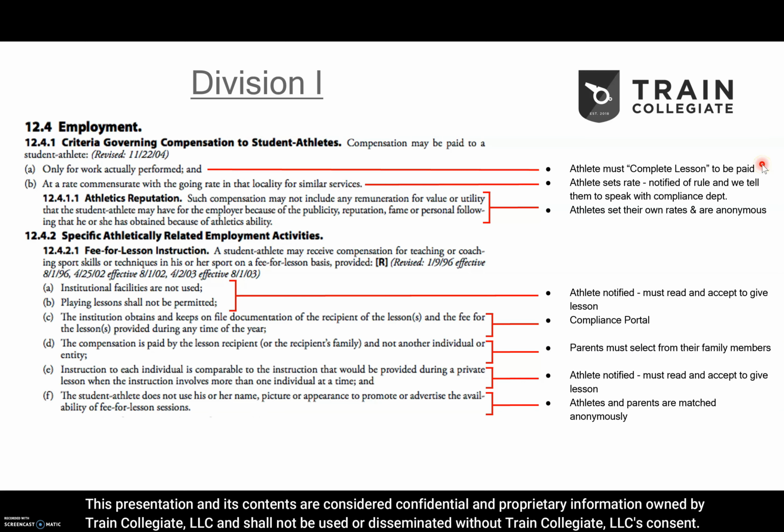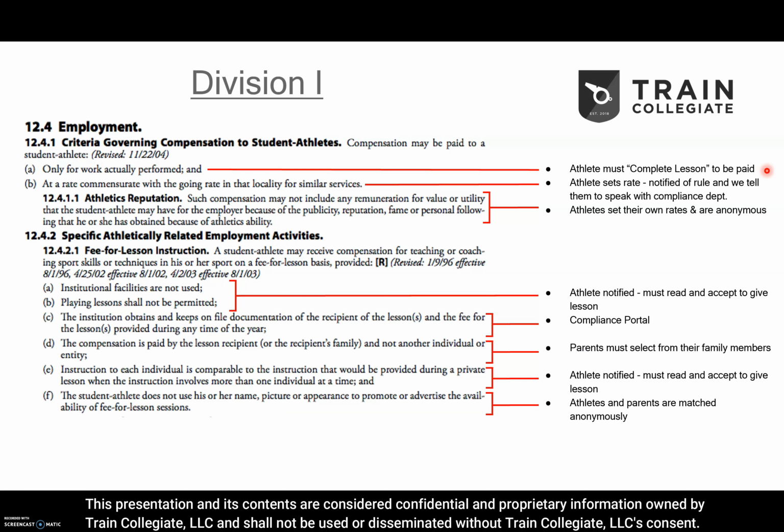Starting with the rules themselves, I'll start with Division I on this slide and move to Divisions 2 and 3 on the next. These will be the most important slides of the presentation because it's the rules themselves over here, and then on the right side, it's how the Train Collegiate app handles those rules. This right side will make a lot more sense as we get into the app later on, so please stick around for that. But for now, feel free to print this out, screenshot it, use it as a reference because it is the most important part of this presentation, and I'll jump right in.